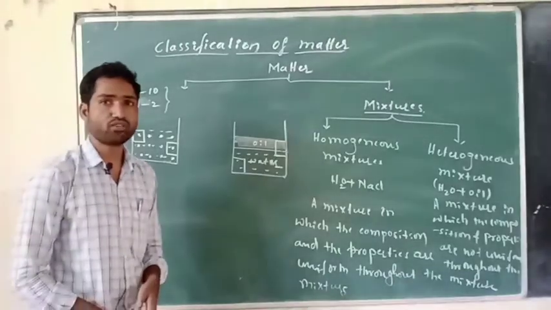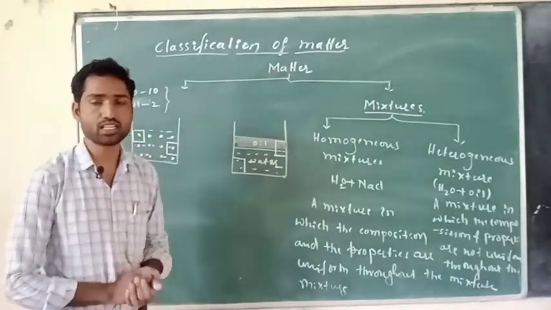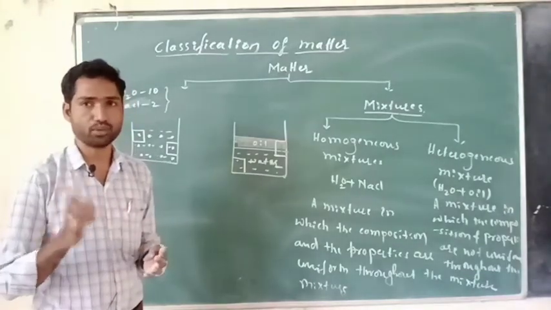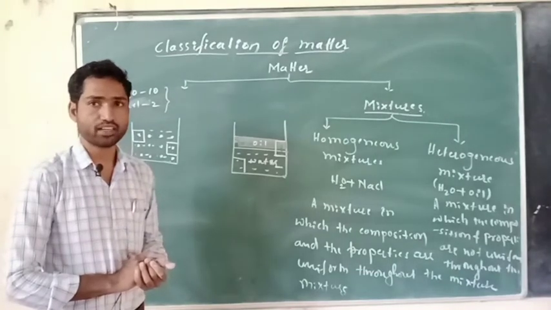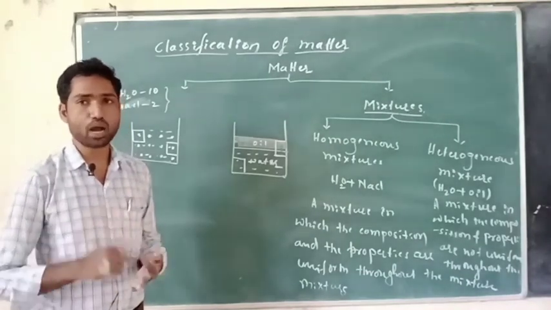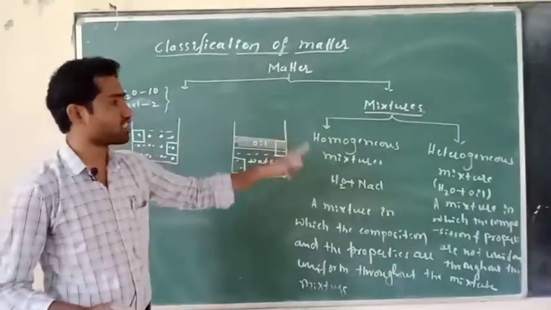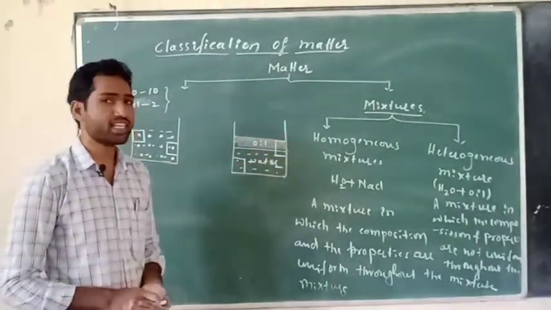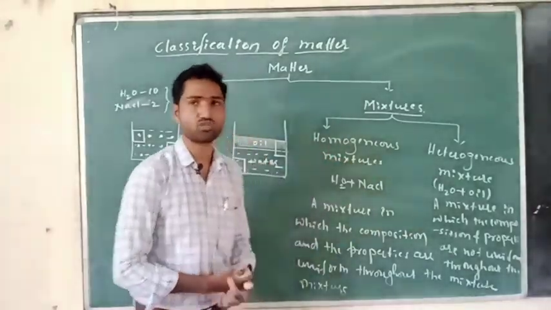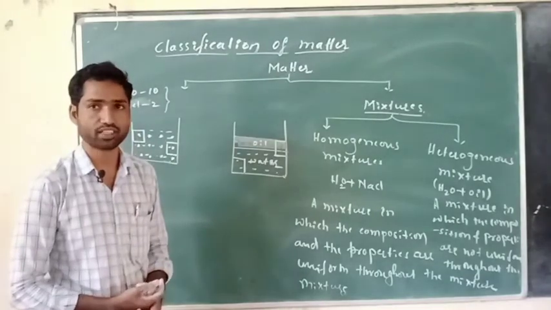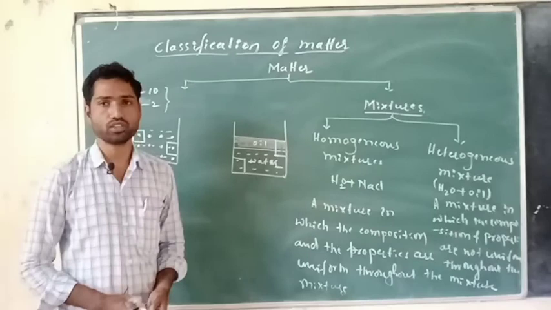So here what we have discussed is the classification of matter. It is divided into two classes, pure substances and mixtures. Pure substances are classified into elements and compounds, right? So you know the meaning of elements and compounds now. And then mixtures are classified into two types, homogeneous and heterogeneous mixtures. The definitions and examples for homogeneous and heterogeneous mixtures we have discussed. So in the next class we will discuss some more points about this chapter.